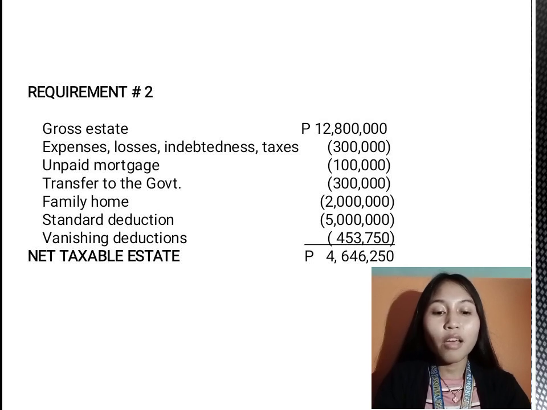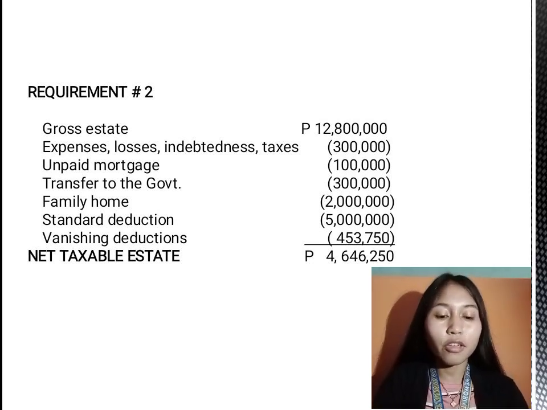As amended under the TRAIN Law, it allows deductions from the gross estate to arrive at the taxable net estate. We have three classifications of deductions from the gross estate, which are ordinary deductions, special deductions, and share of the surviving spouse if the decedent is married. So we will just deduct these from the gross estate in order to come up with the taxable estate.